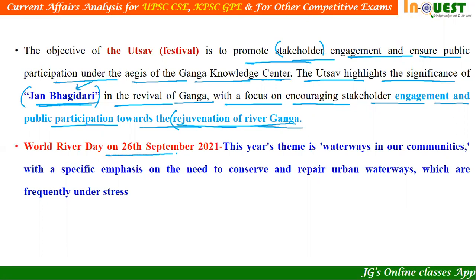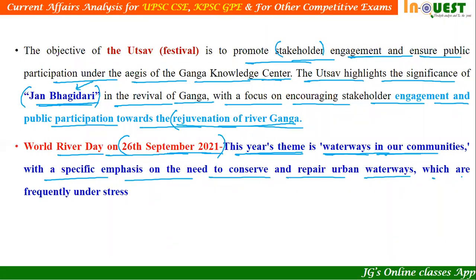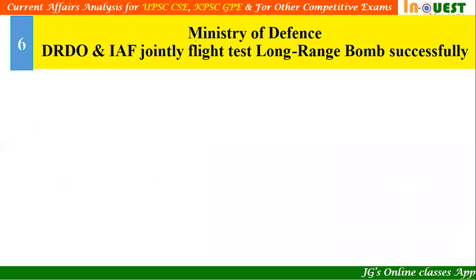So, World Rivers Day on 26 September 2021. This year's theme is waterways in our communities, with a specific emphasis on the need to conserve and repair urban waterways, which are frequently under stress. So with this, let's go to the next article.